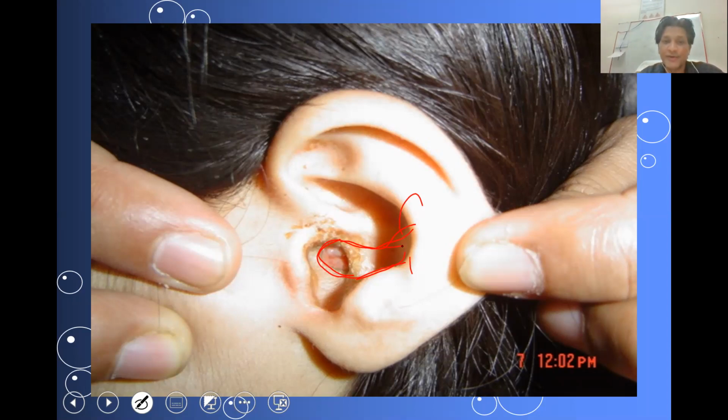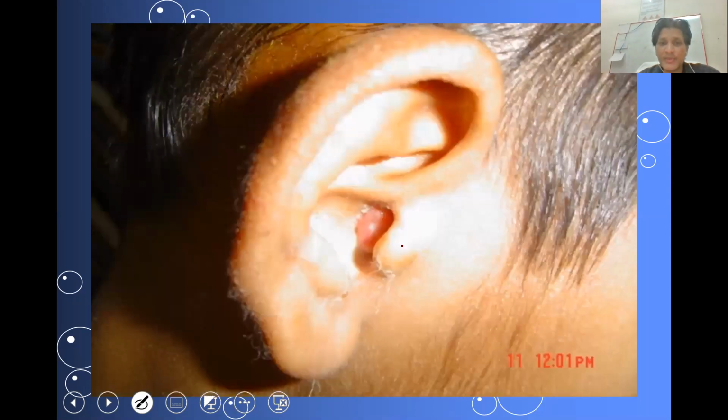It is not advised to pull the ear polyp, because by and large the origin of the polyp will be the middle ear, because the middle ear has a mucosal surface, and it is the mucosa which in a prolapsed form appears in the canal. So it appears that the origin may be the canal, but actually the site of origin is the middle ear, most commonly around the footplate area. So the clinical picture of a polyp, bleeding through the canal, and granulation, these three things: number one is polypoidal mucosa, next is blood-mixed discharge, number three is granulomatous changes in the canal, are always suggestive of a cholesteatoma hiding in the middle ear or underneath the tympanic membrane.